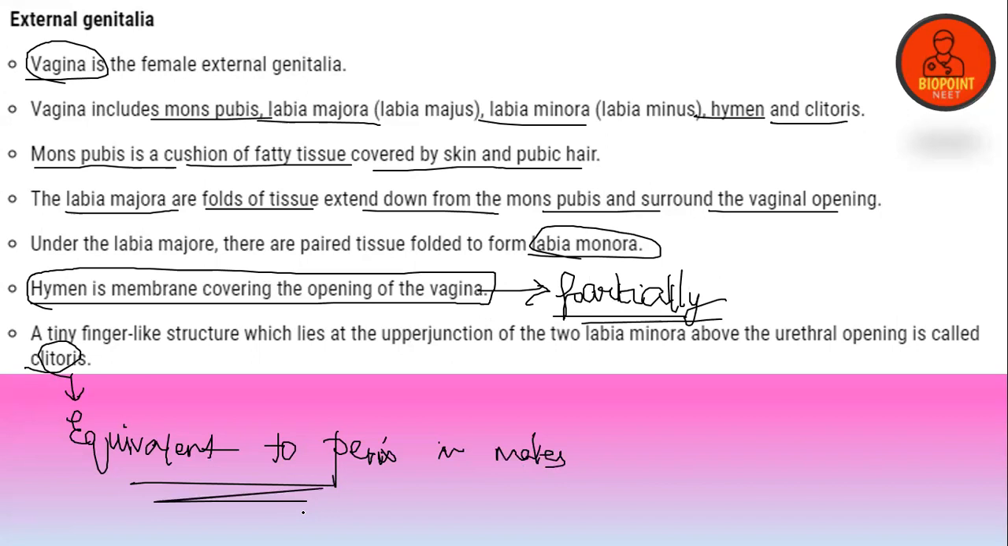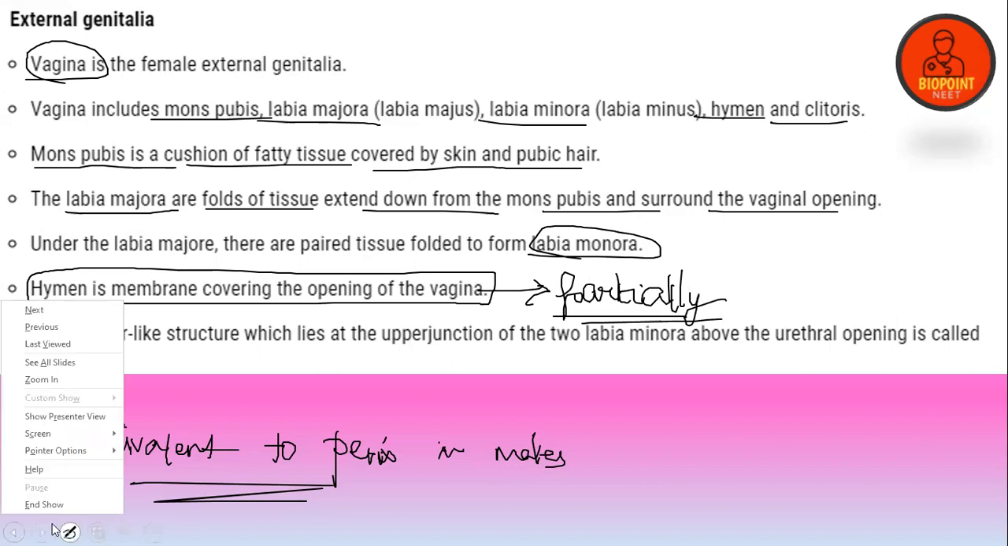So if you have any difficulty with any of the words, just comment on the chat box, or you can comment in the comment section so that I'll reply. Clear? So the equivalent of the penis in human males is the clitoris. Very, very important.